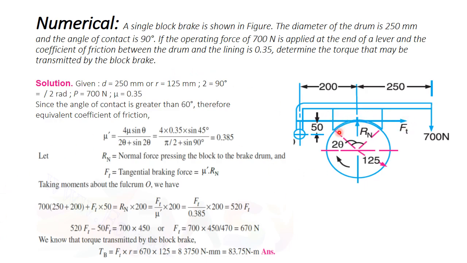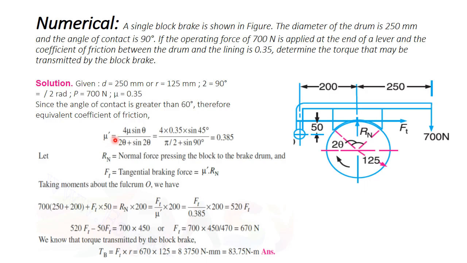You know that the diameter of the drum is 250, which means small d is equal to 250 and the radius is equal to 125 mm. Already you know that 2 theta is equal to 90 degrees, which converted into radians is pi by 2 radian. P is the upward effort applied by the driver, that is P is equal to 700 Newton, and mu is 0.35.